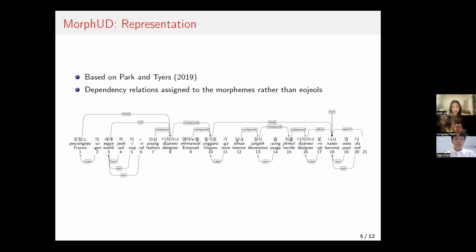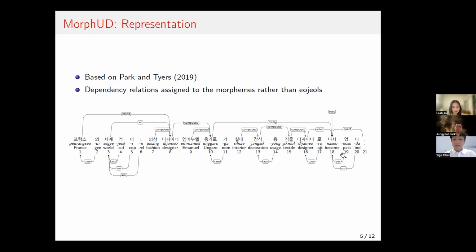And here comes our proposed format. The MorphUD format is based on previous work by Park and Tyers in 2019, which was on a morphologically enhanced Korean treebank format for part-of-speech tagging. We utilize their format and assign dependency relations to the morphemes rather than the words or eojeols, the natural segmentation of Korean. And here's an example of our proposed format.